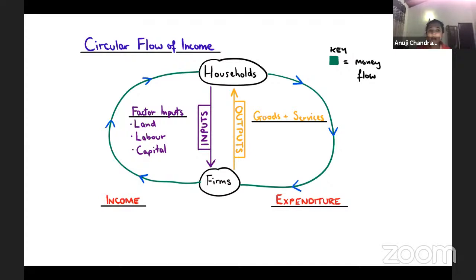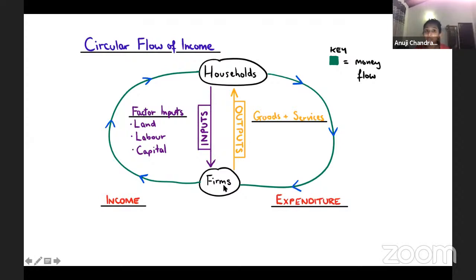Okay, so these households will have the resources. Household will then provide these resources to these firms. So for an example, your father might be working for another company. He uses his labor and he works for the firm. So he will put these inputs into the firm.